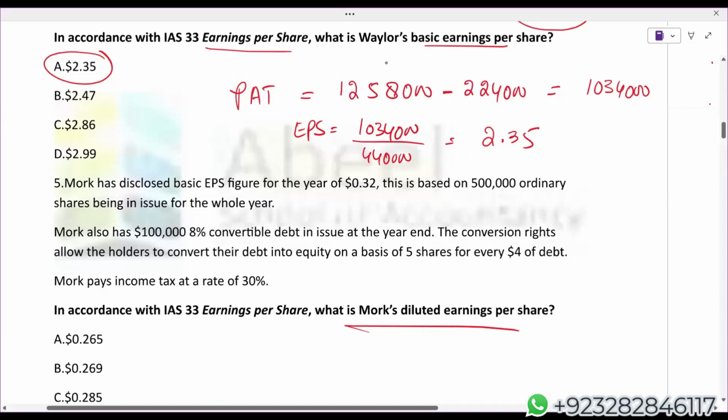When we assume convertible bonds have become ordinary shares, there will be interest saving, because we will not be paying interest. Due to interest saving, your earnings will increase.